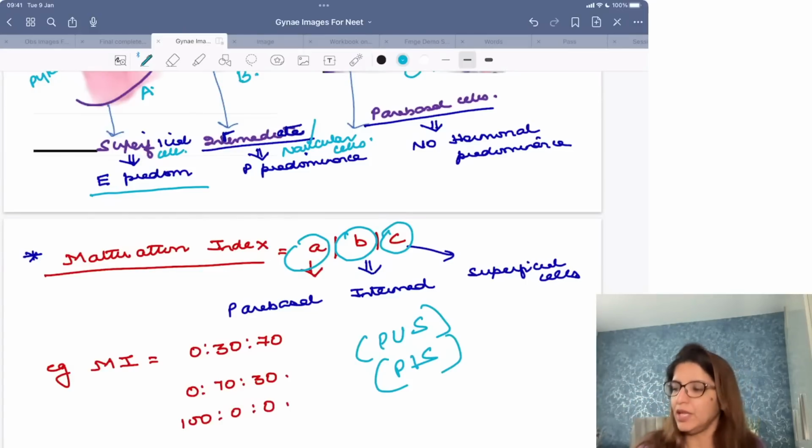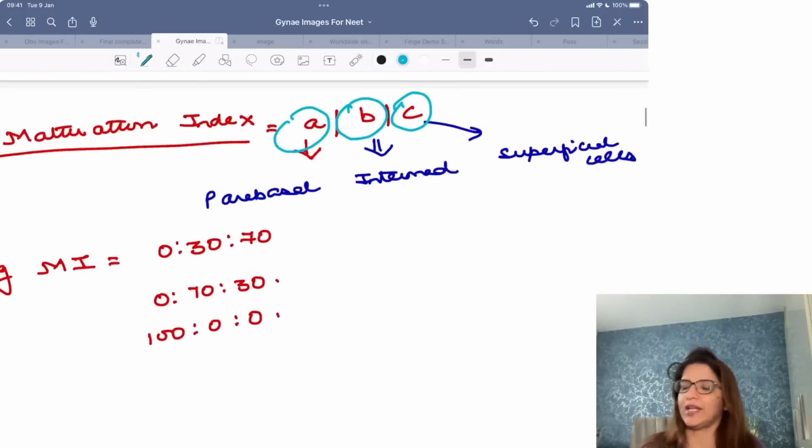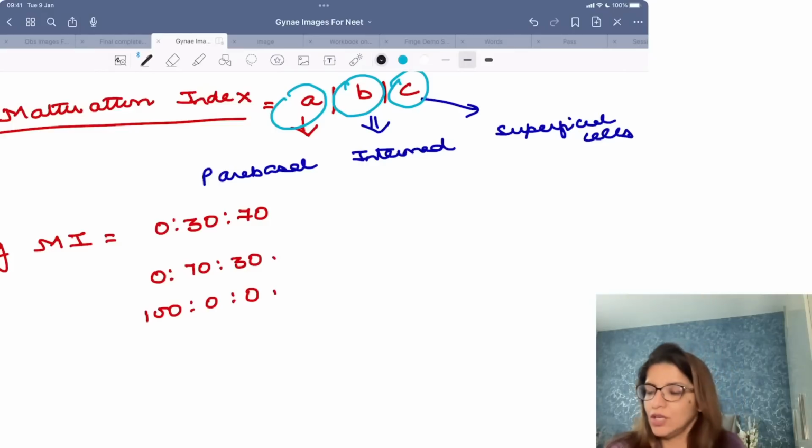So for example, if your question says that the maturation index is 0:30:70, this kind of maturation index is seen in which condition? 0:30:70. Tell me in the chat box. Zero is to 30 is to 70.